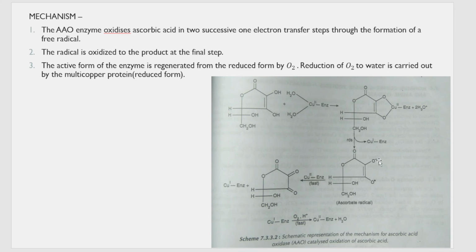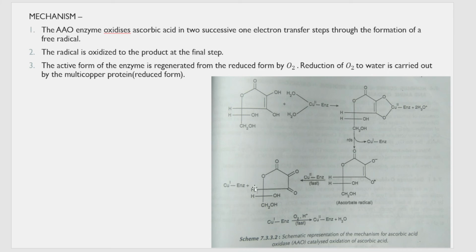And this minus charge on this oxygen shifts between this oxygen and carbon to give a double bond O. So both the sides have double bond O in them. And meanwhile, the Cu2 enzyme is once again reduced to Cu1 enzyme. So this is the overall step of how ascorbic acid, which had OH on both the sides, got converted into double bond O. Now you want to get back the enzyme, correct?